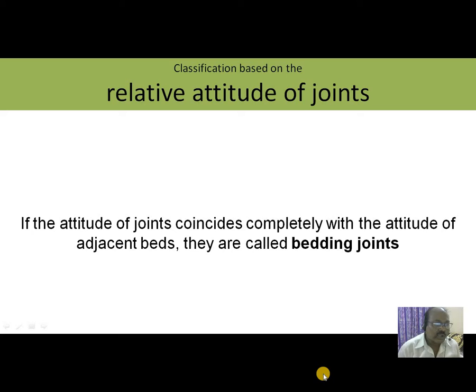If the attitude of the joints coincides totally with the attitude of adjacent beds, in such a case we can call them bedding joints. So bedding joints are also included here, and all these sorts of joints are classified based on the relative attitude of joints.